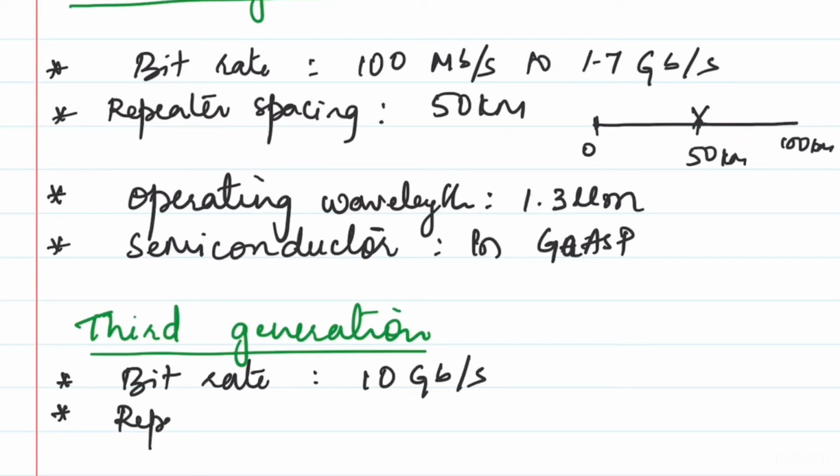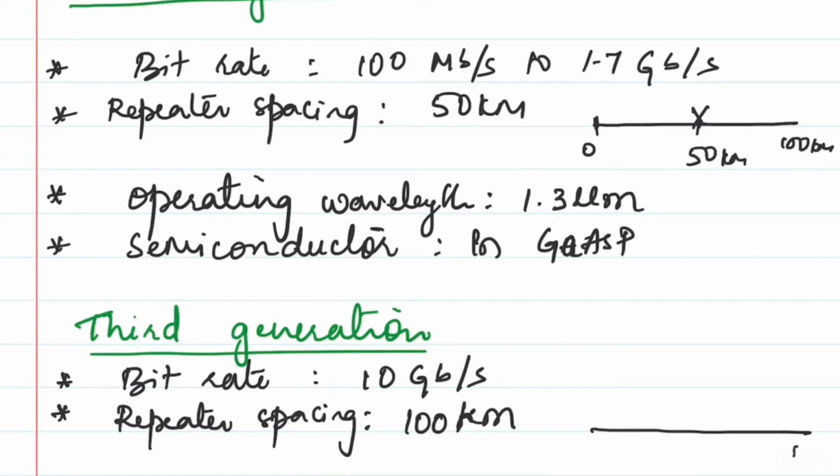Now what is the repeater spacing? See, repeater spacing has moved to 100 kilometers. If you had to transmit the information over 100 kilometers, now you don't need any repeaters here, the way you needed them for the earlier two generations.